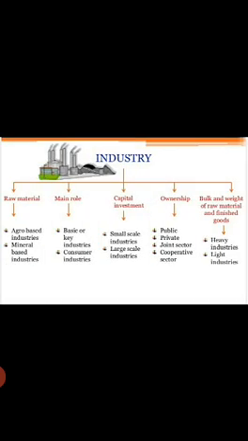Now, classification of industry is very important in industry establishment. On the basis of raw material, main role, capital investment, ownership, and bulk and weight of raw material and finished goods. In raw material, there are agro-based industries and mineral-based industries, the two different types. They use different raw materials. Main role: basic or key industries, and the second one, consumer industries. Capital investment: small-scale industries and large-scale industries. Ownership: public, private, joint sector, cooperative sector. Bulk and weight: heavy industries or light industries.